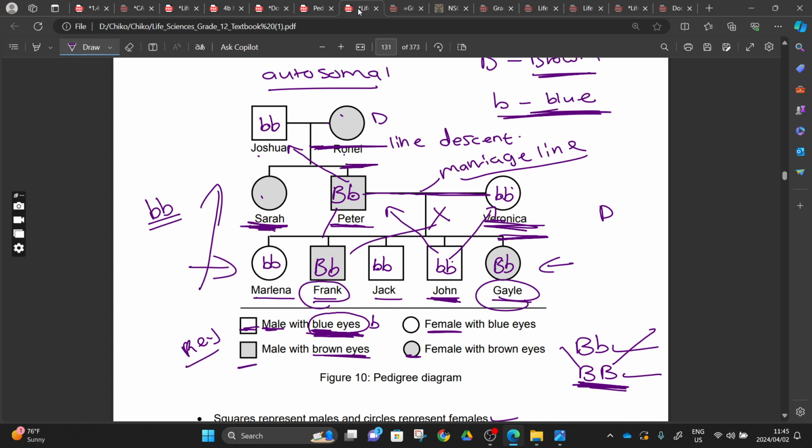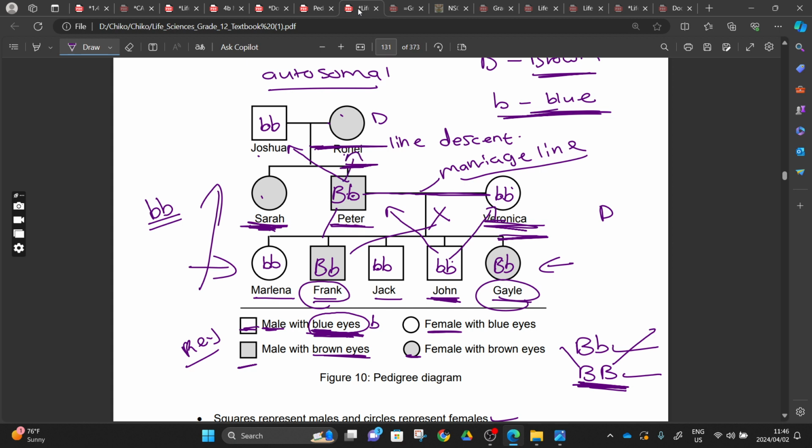After autosomal, we also do sex linked. With sex linked, you also understand that we have X and Y. And the Y does not entertain this thing of sex linked, unless we are dealing with a sex linked characteristic that is linked to a Y chromosome. Let's move on. Peter got small b from Joshua. And where did he get this capital letter B? He got it from Ronald. You'll agree with me, right?